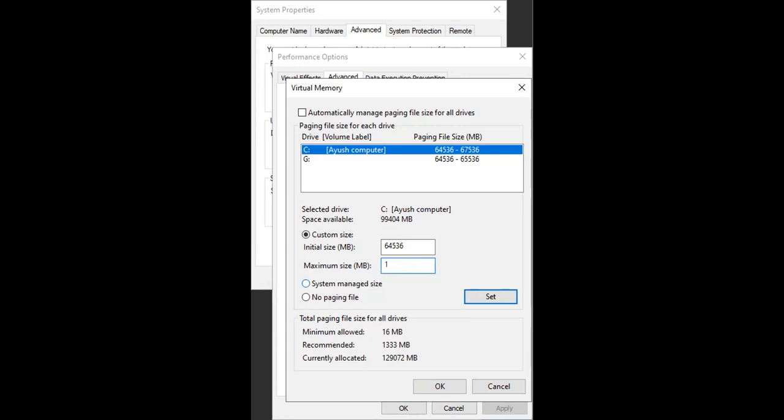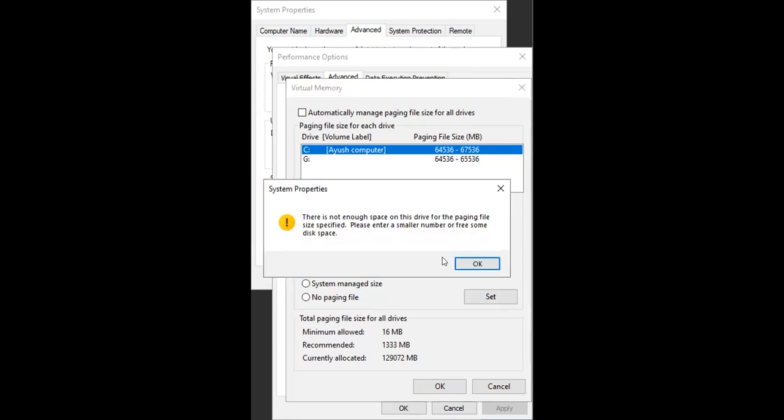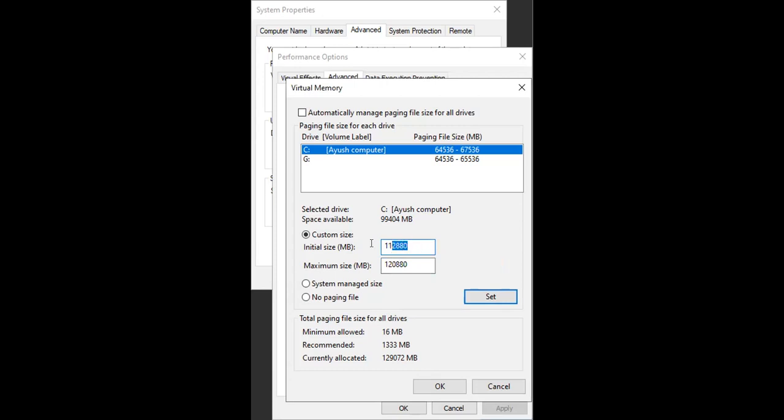No, we will not put 12. We'll put 12088. Right? Here we're going to put 111. It works. Okay, like this usual. Then I use the maximum.